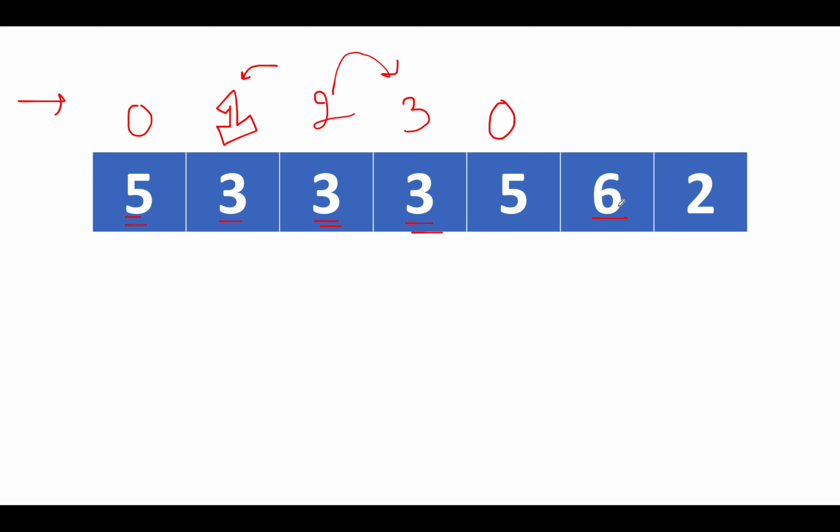Again we see 6. 6 is greater than 5, the previous value. The value gets reset. Let's continue. Next we see is 2. 2 is lower than 6. The value gets updated to 1. So in this way we have identified the number of days in which the values are decreasing or equal in nature. Now let's move on to part 2 of the algorithm, where we'll look out for non-decreasing values while moving from right to left.